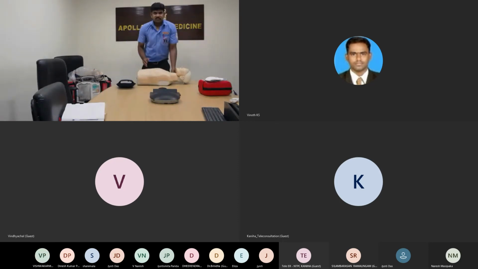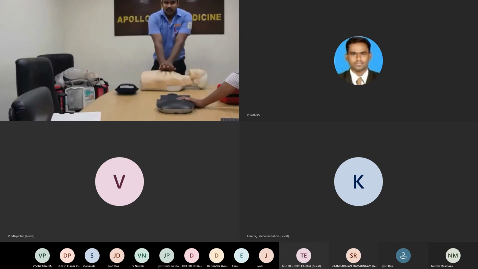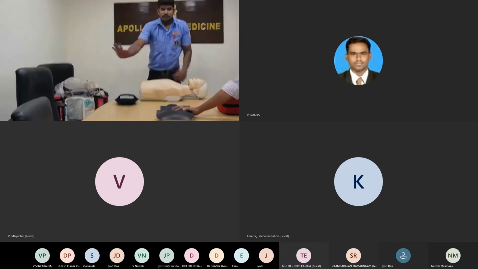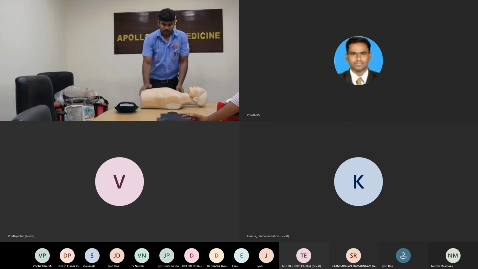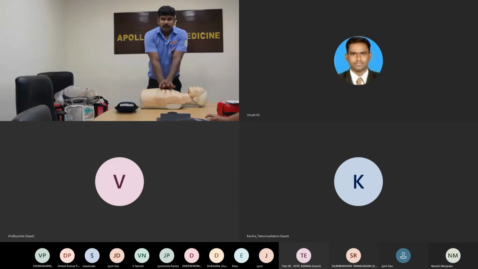CPR position is the center of the chest. First place the dominant hand, then place the opposite hand on top. Make the elbows straight. Don't bend the elbows, keep them straight. Only move from the shoulder; don't move your whole body.